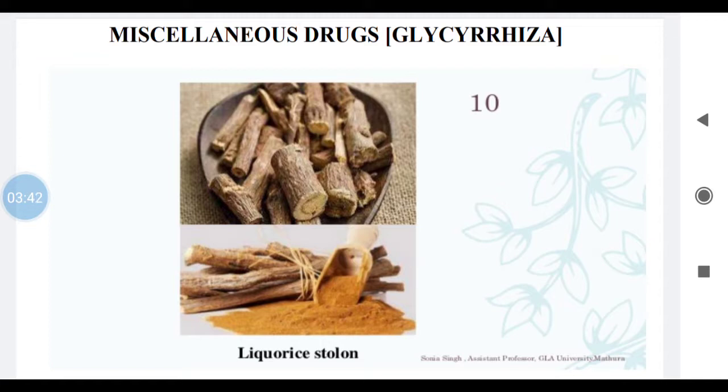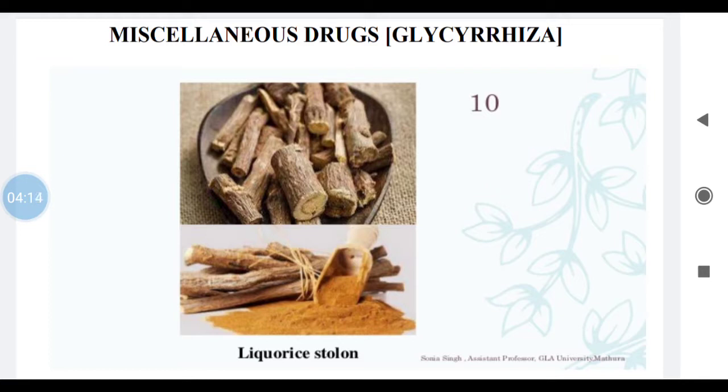This can undergo hydrolysis, and after hydrolysis it gives glycyrrhetinic acid. The drug also contains the flavone glycoside liquiritin, then resin substances and asparagine also. These are important constituents of the drug.